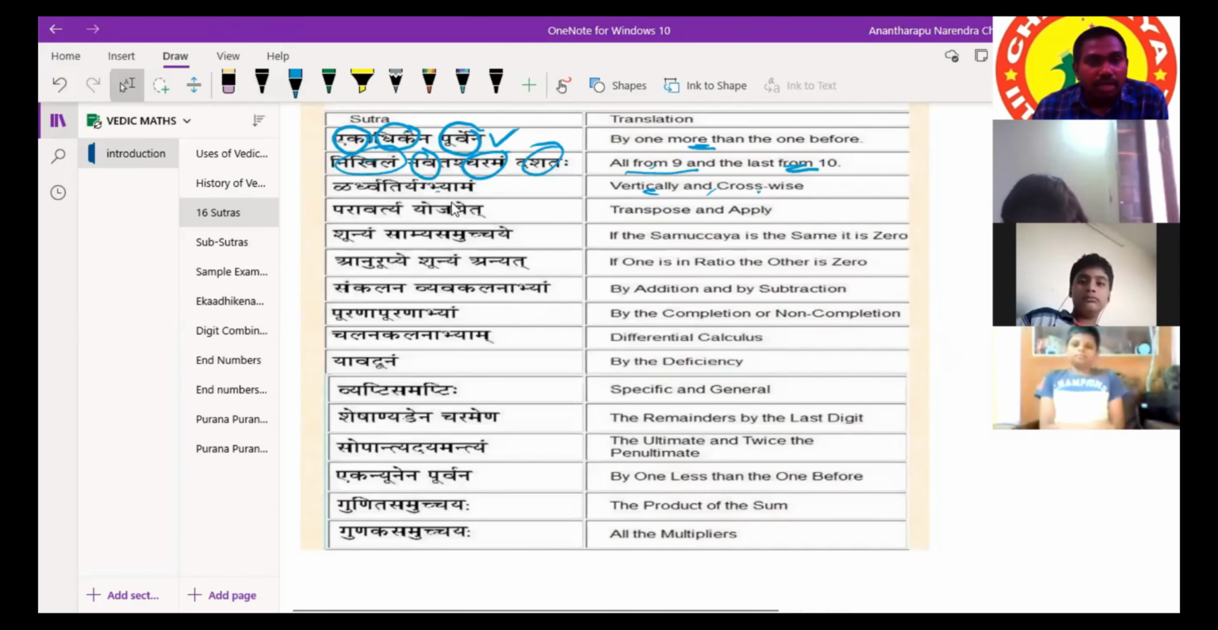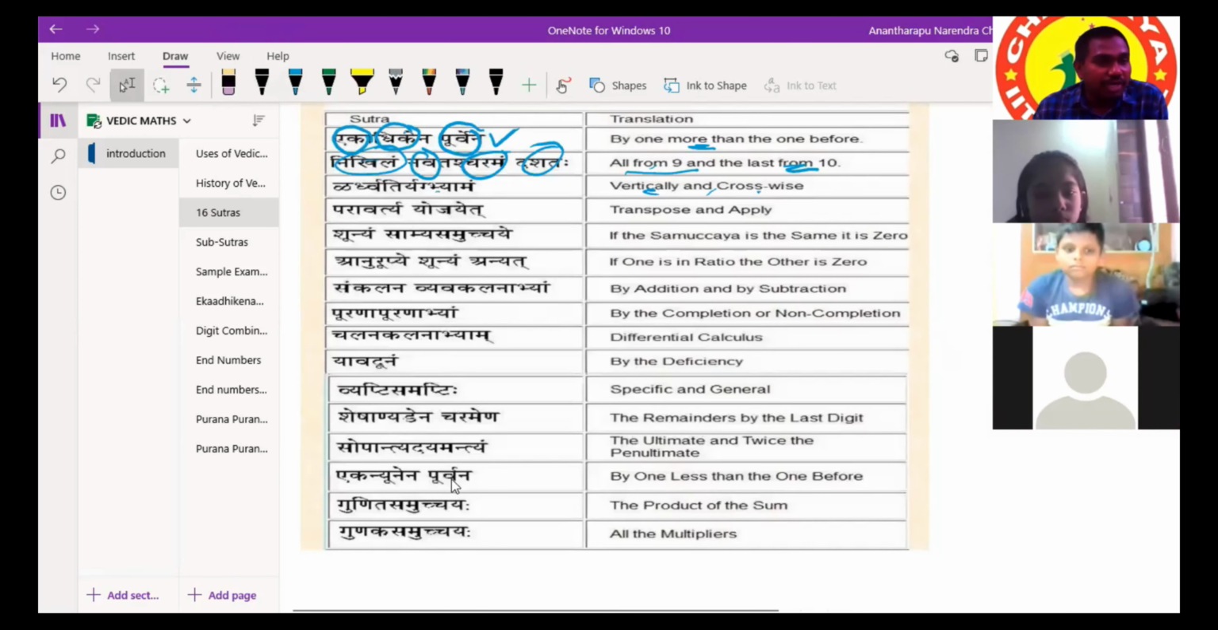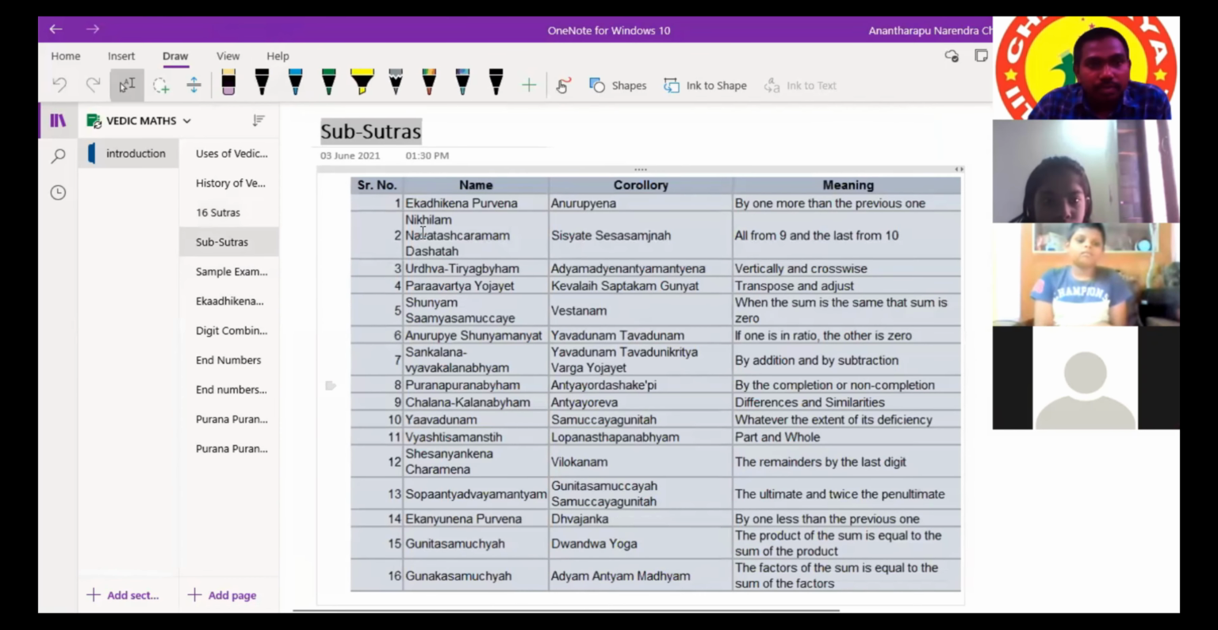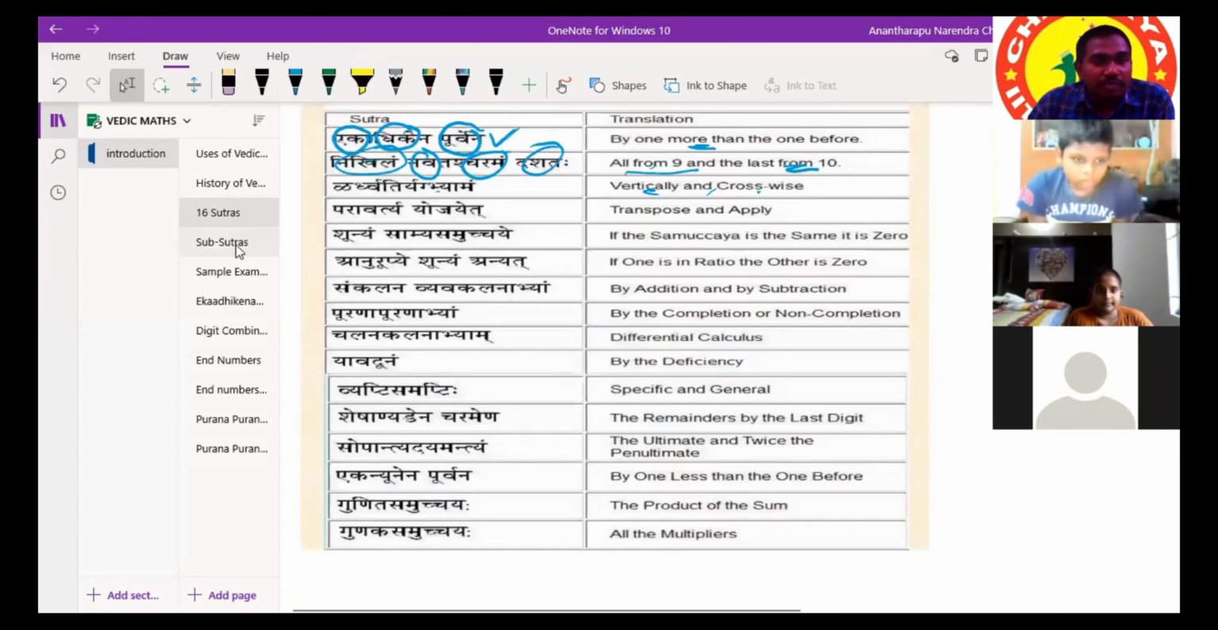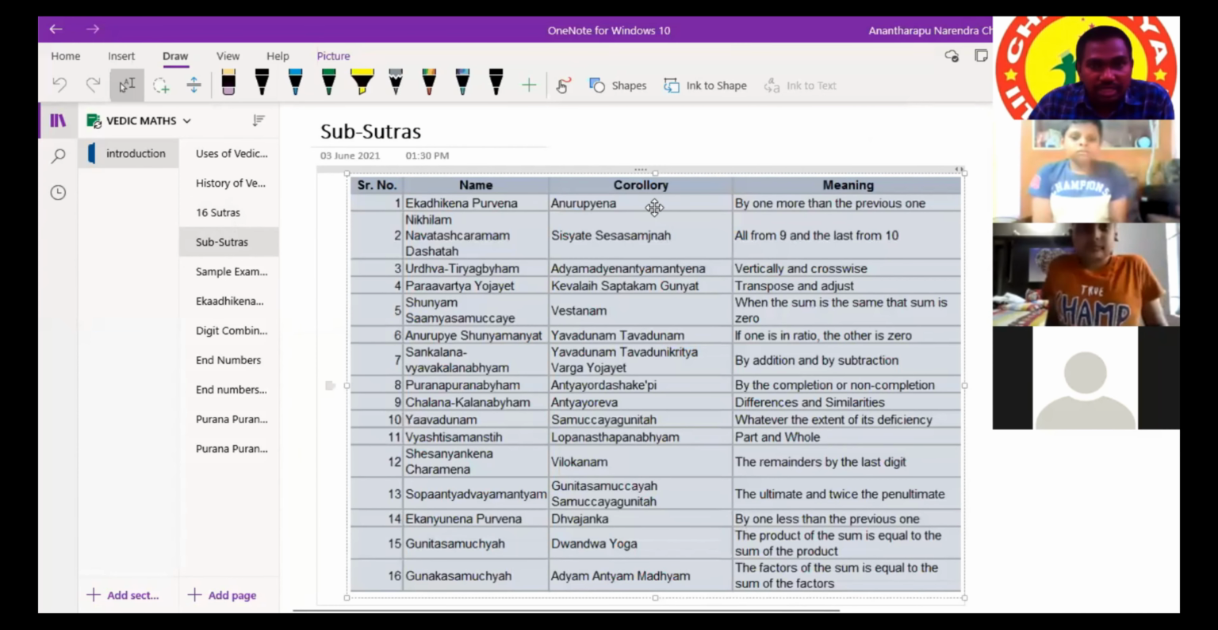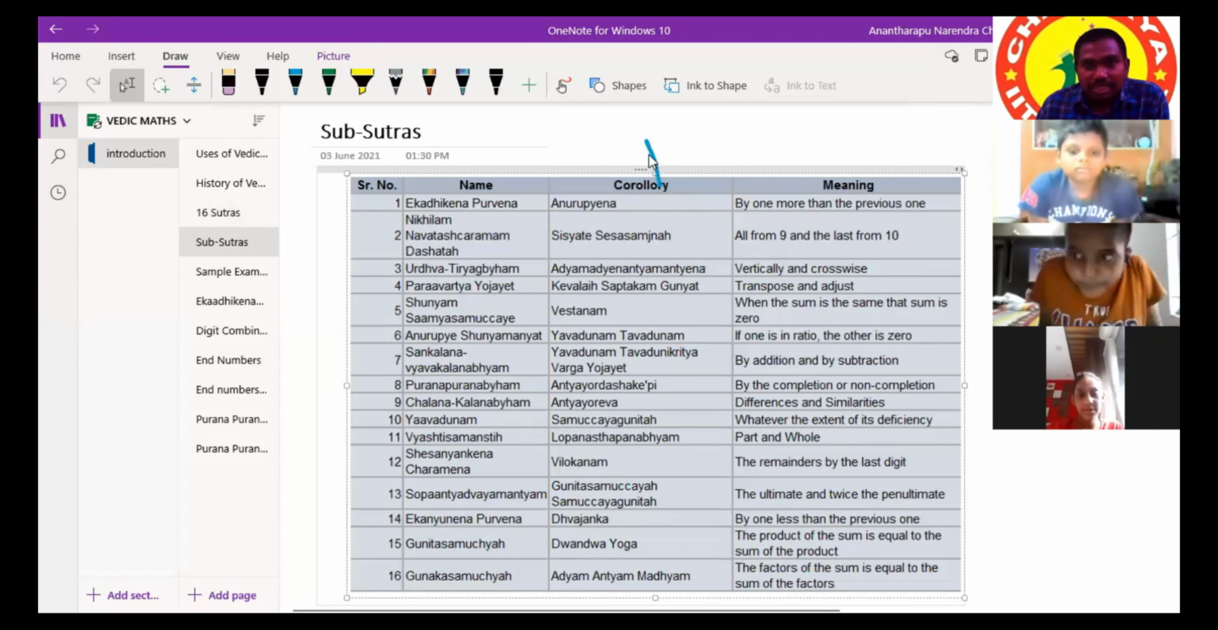Read all those things by taking the PDF at home. Here in the translation PDF, the translation is all given. This is easy to read. Ekadhikena Purvena, Nikhilam Navatashcaramam Dashatah, Urdhva Tiryagbhyam. Along with the 16 sutras, he has provided sub-sutras also. These are the sub-sutras.